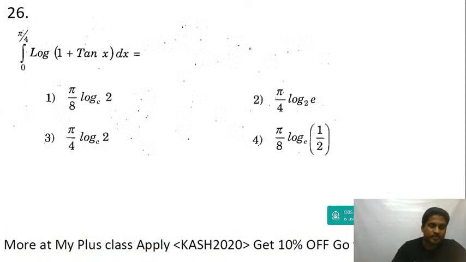Okay, let's move to the next question. Just now I taught you guys the integral 0 to pi by 4 of log of 1 plus tan x dx. It's a standard result now. We did it as today's session first question. 0 to pi by 4 log of 1 plus tan x dx is pi by 8 into log 2. Answer will be equal to option A.